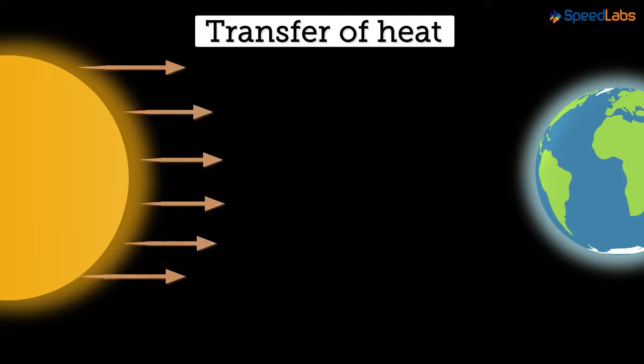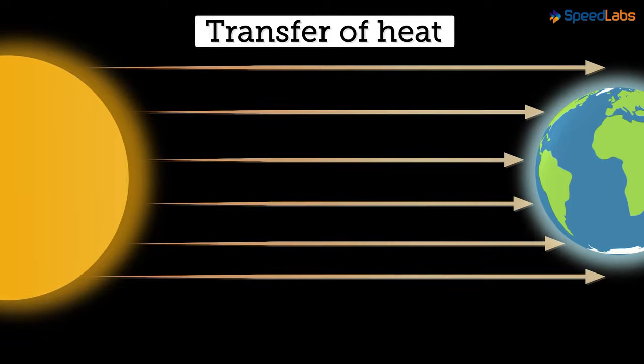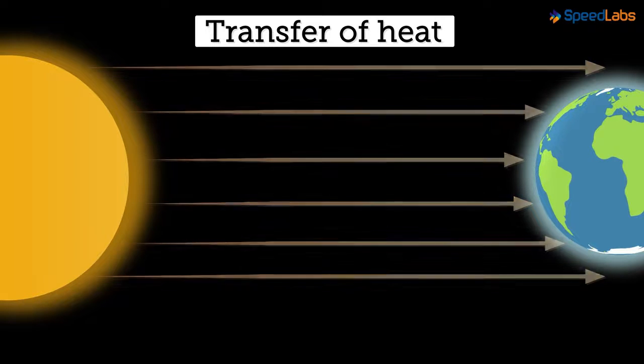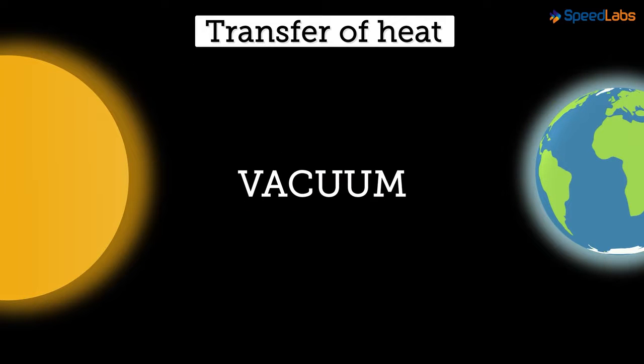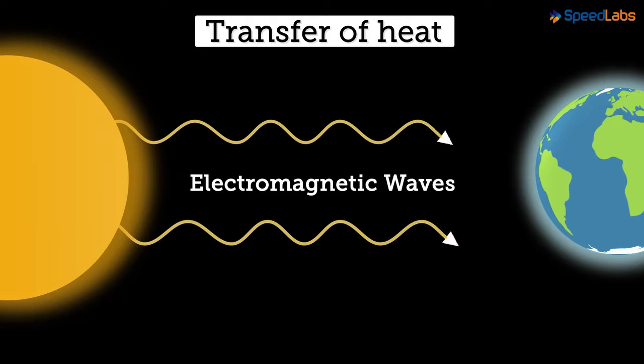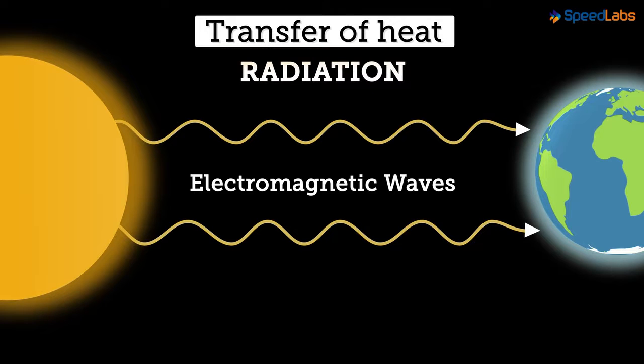The heat from the sun travels through space and reaches the earth's atmosphere. As we know, there's vacuum in space. The heat from the sun can pass through the vacuum only in the form of electromagnetic waves. That's why it's said the sun radiates heat to the earth. This process of heat transfer in the form of electromagnetic waves is called radiation.